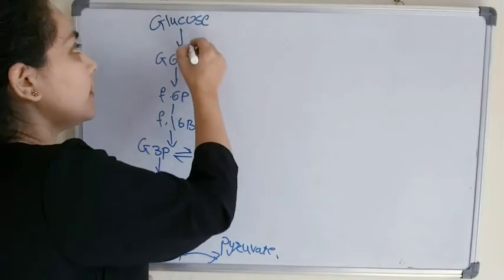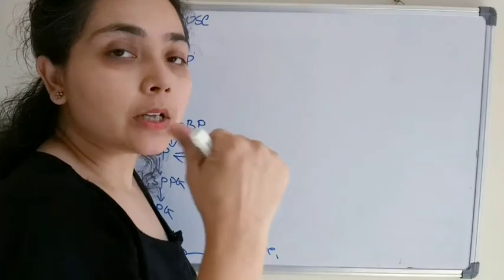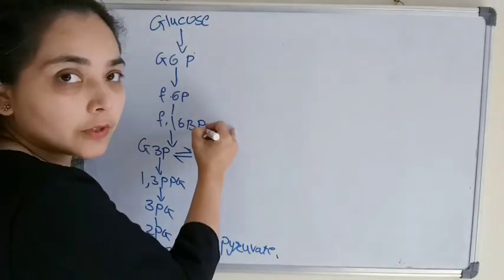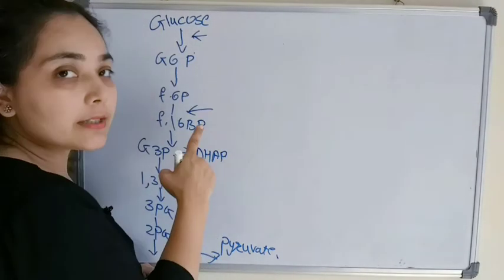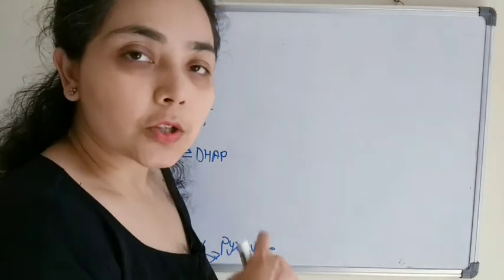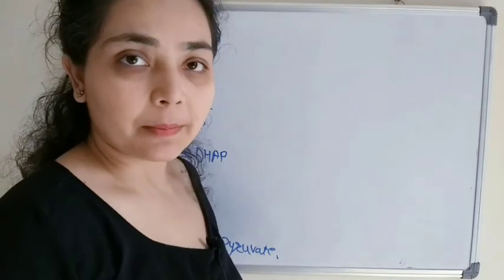Here, the conversion of glucose to glucose 6-phosphate is irreversible. The conversion of fructose 6-phosphate to fructose 1,6-bisphosphate is also irreversible. And the final conversion of phosphoenolpyruvate to pyruvate is also an irreversible step.